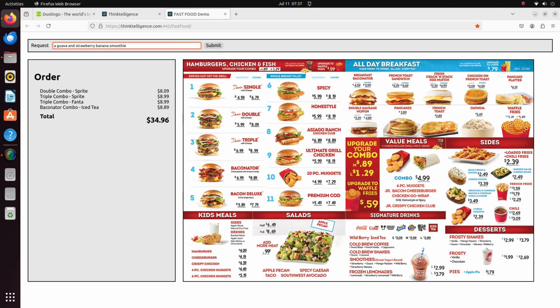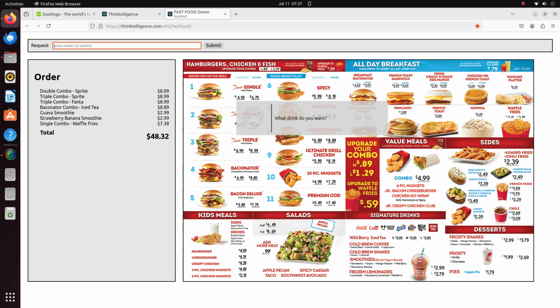smoothie. It doesn't have a spell checker because it's supposed to run behind a voice recognition system which would do the spell checking. Anyway, adding spell checkers is easy. So it figured out there's 2 drinks with the complicated "and." So we'll do a single combo with waffle fries. So you can modify the combo.